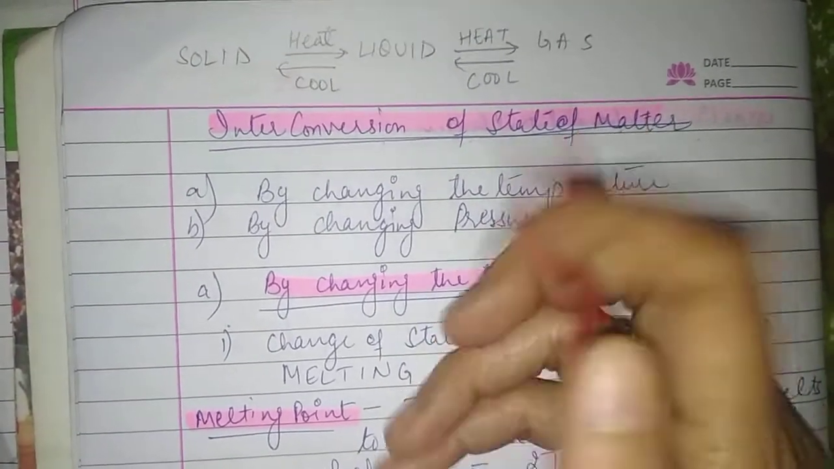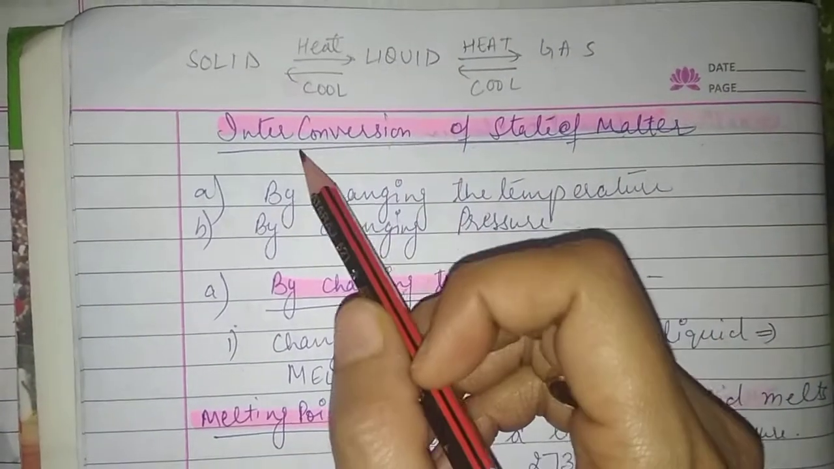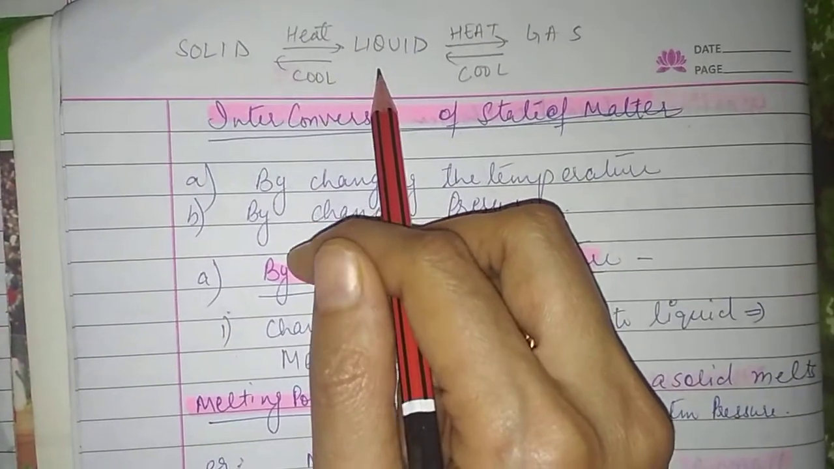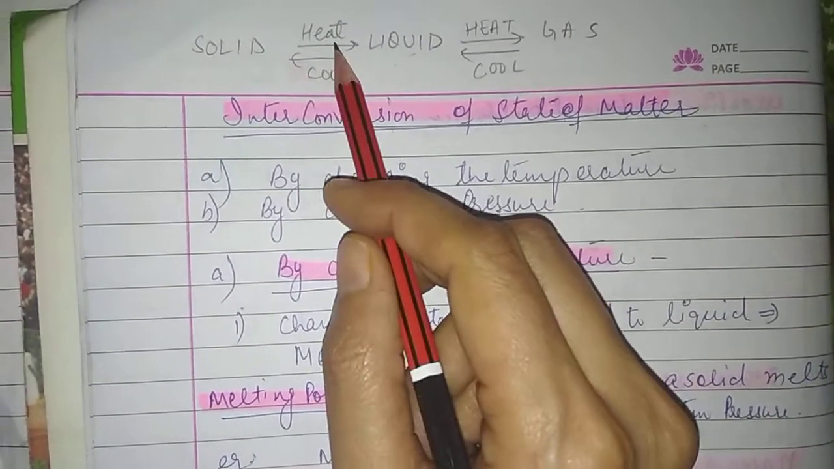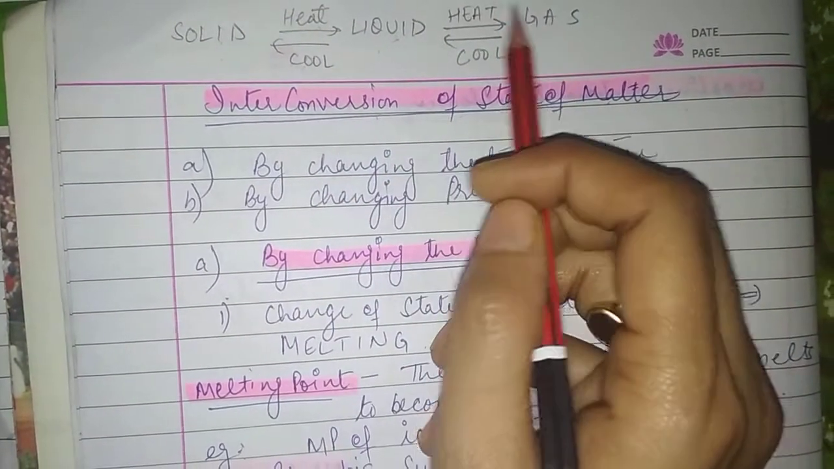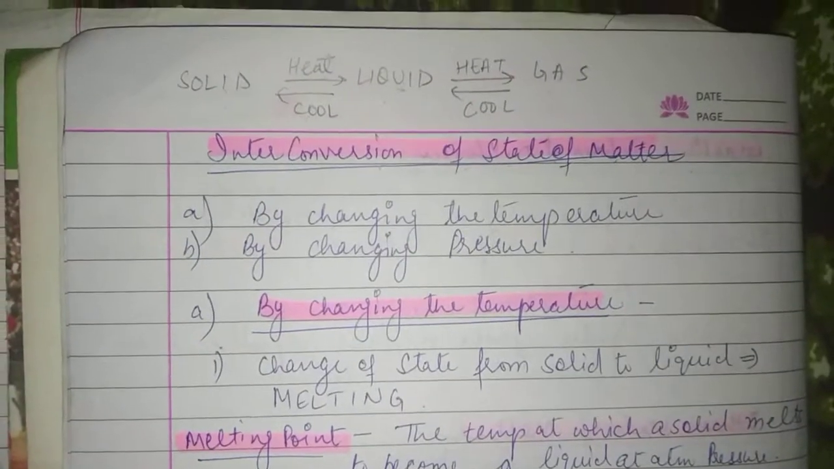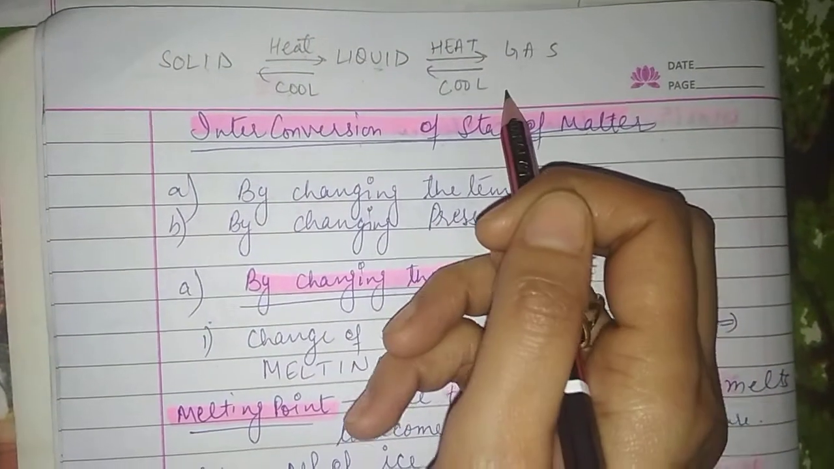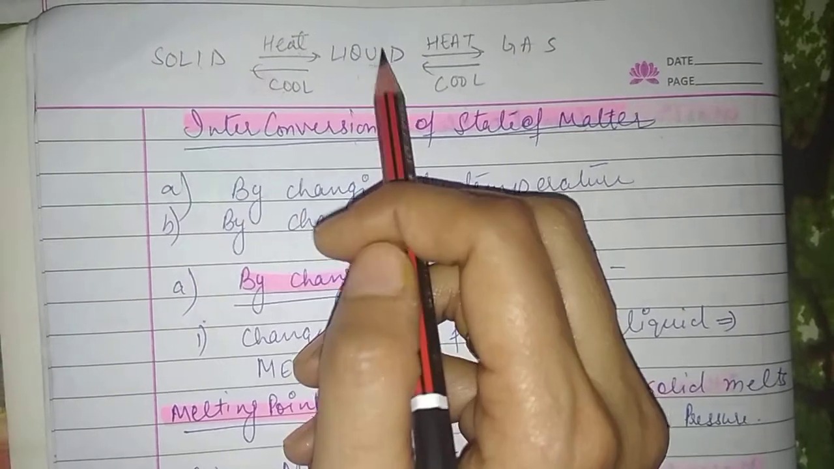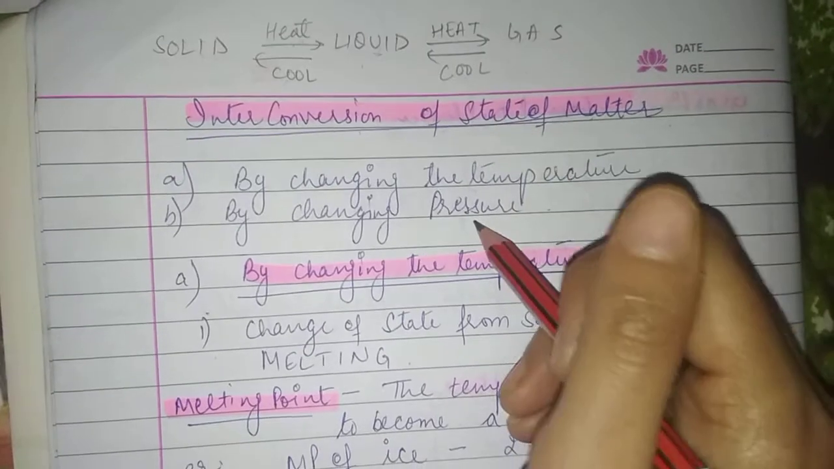We have already studied solids, liquids and gases and their properties also. So we have to convert solids into liquid. How can we convert solids into liquid? By heating, and liquid to solid by cooling, and liquid to gas by heating, and gas to liquid by cooling. So this is the interconversion of the states of matter. And how can we convert solids into liquid by heating? We will discuss about it.